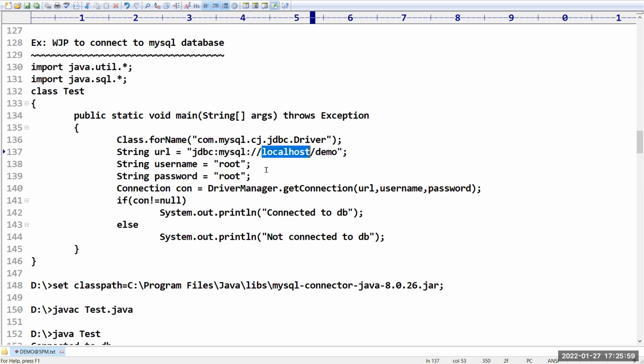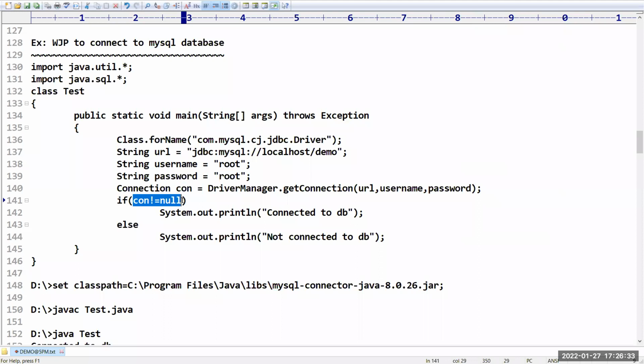So my system representation can be done by using localhost. Suppose if you want to connect with a server which is located in some country, then you have to provide the correct IP address of that particular system. Through IP address only these things are going to be communicated. Okay, and in the JDBC program we are writing, MySQL is the connector. Now, sir, Connection con is equal to, there is one predefined class in the SQL package. What is that class? DriverManager. And you have to call getConnection by providing URL, username, and then password. With these 3 values, it is going to establish a connection.